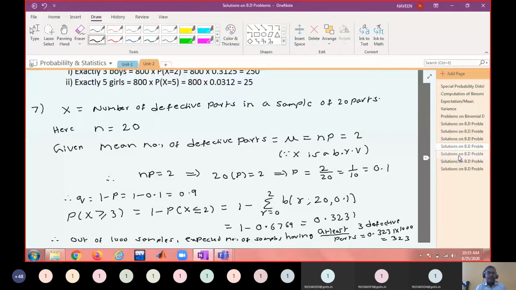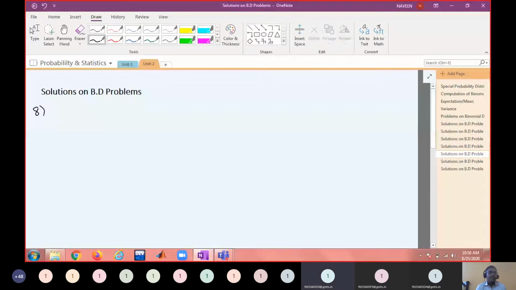So let us do this. Problem number 8. What is given? E of X equals 2.